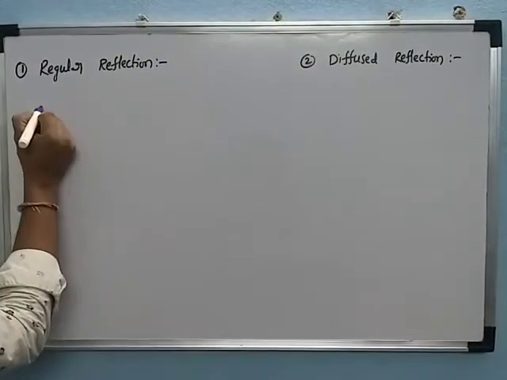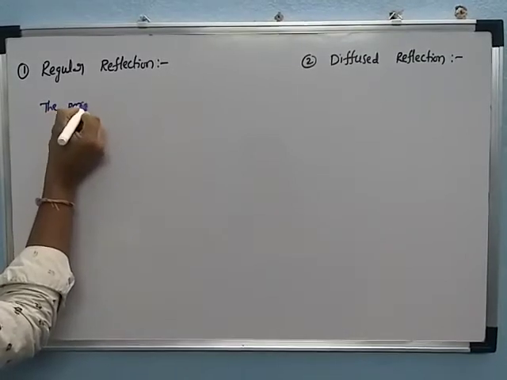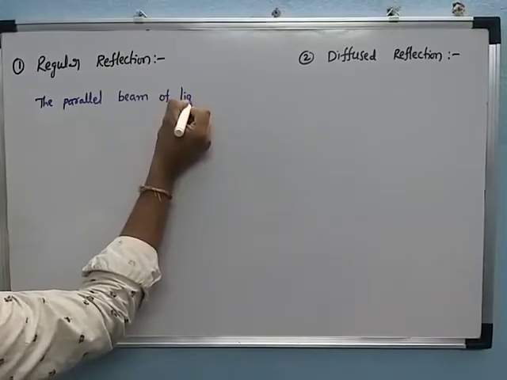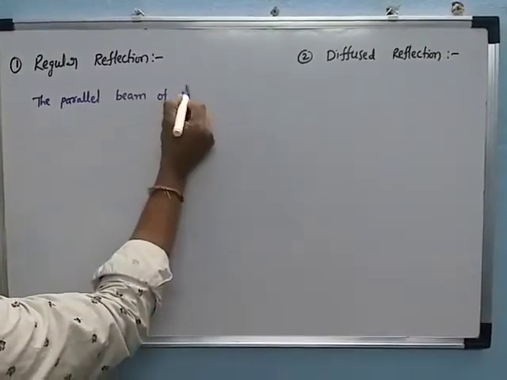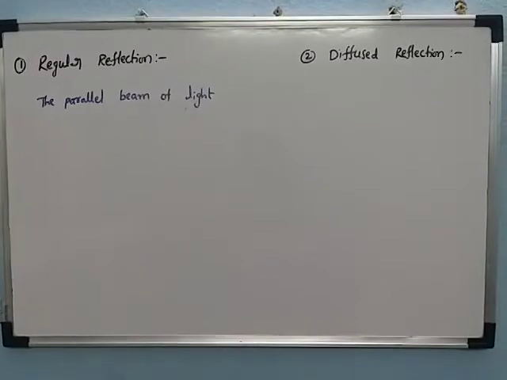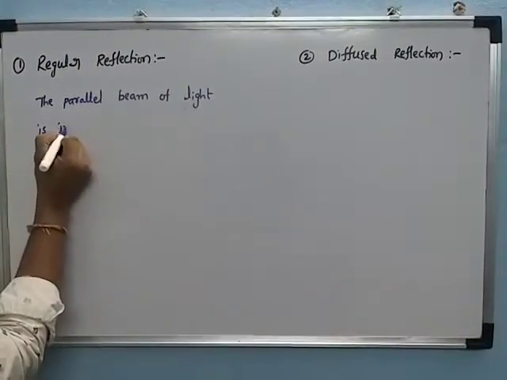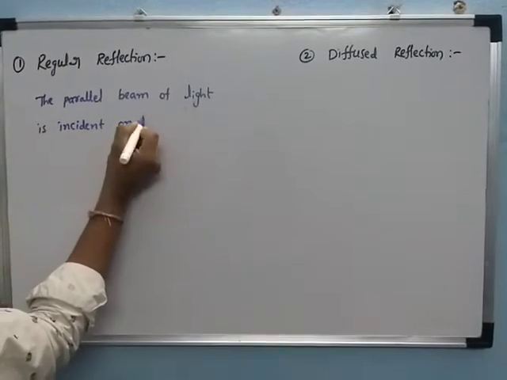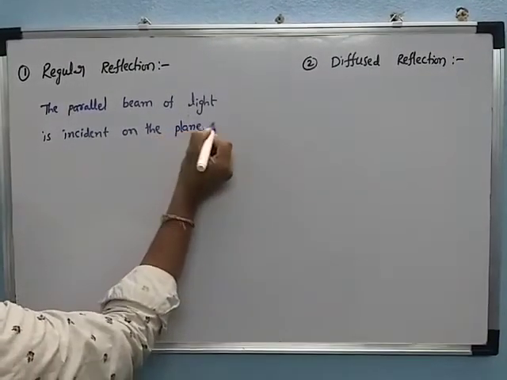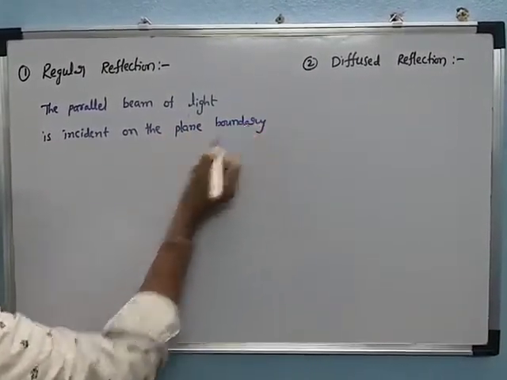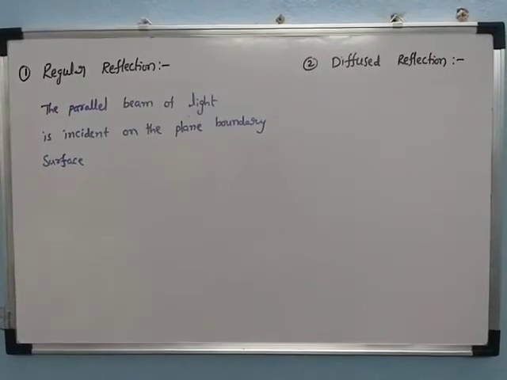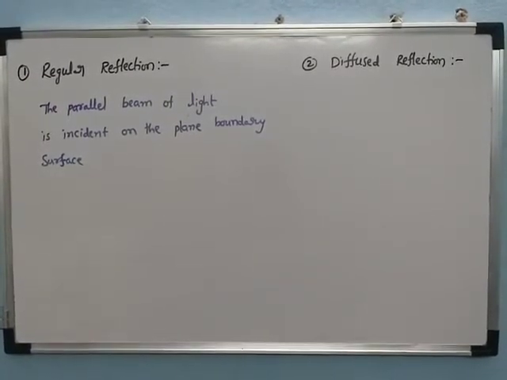In regular reflection, a parallel beam of light is incident on the plane boundary surface. A beam is nothing but a bundle of light.